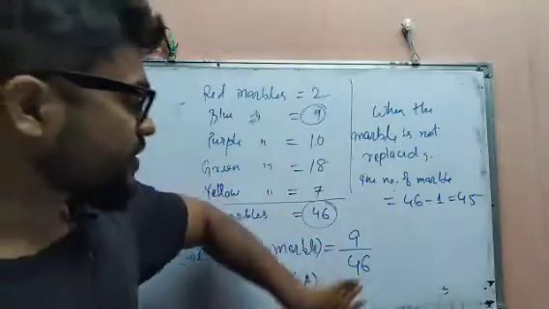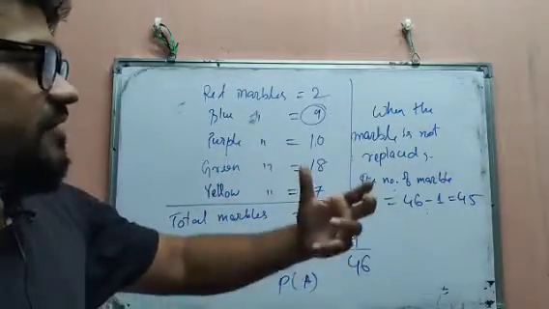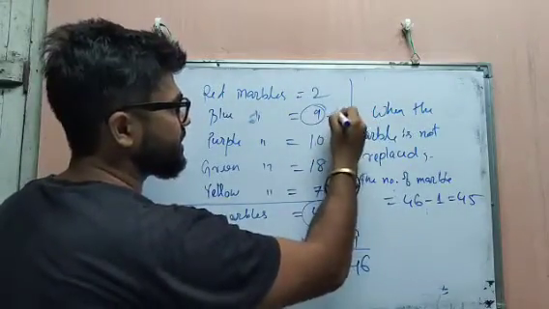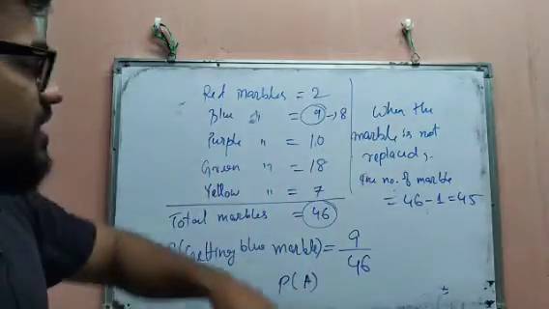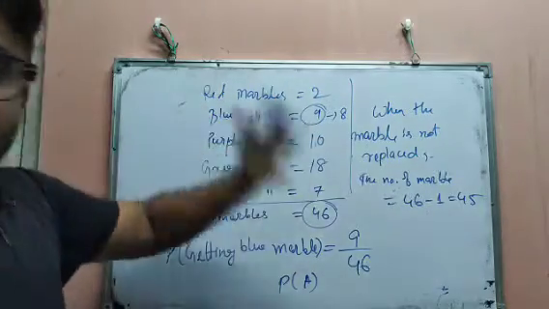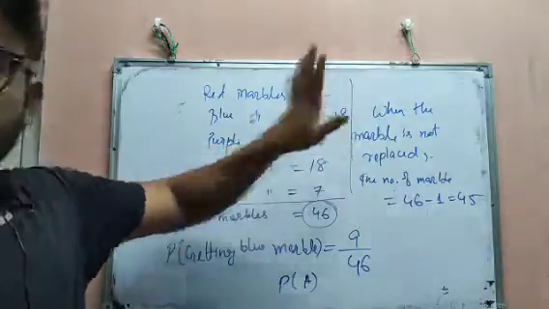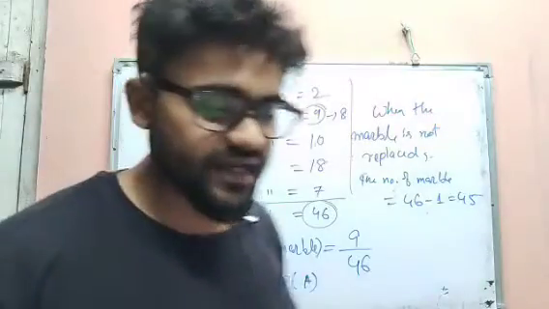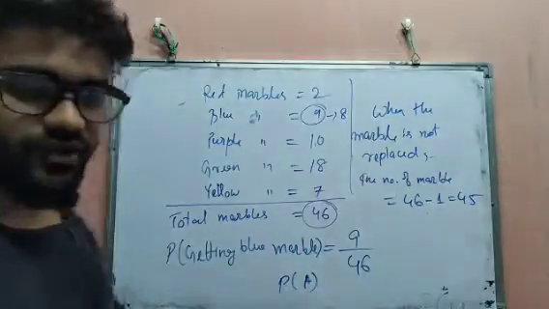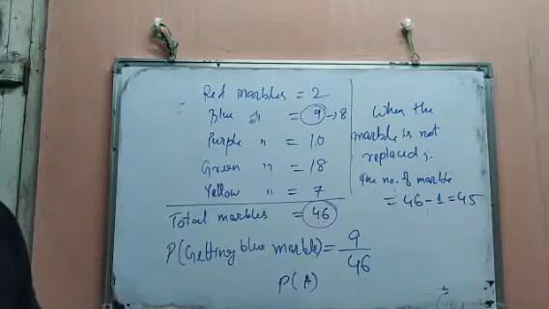Suppose the drawn marble is blue. How many blue marbles will be left? It will be 8. Why 8? Because one blue marble is already drawn and it is not replaced. So 9 minus 1 equal to 8. Let B be the event of getting a blue marble.